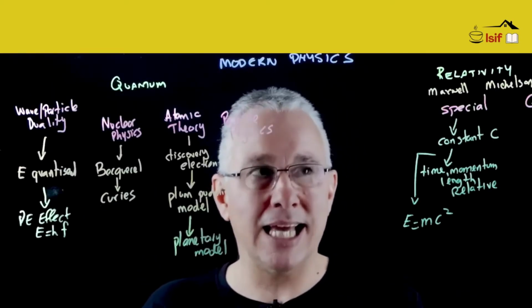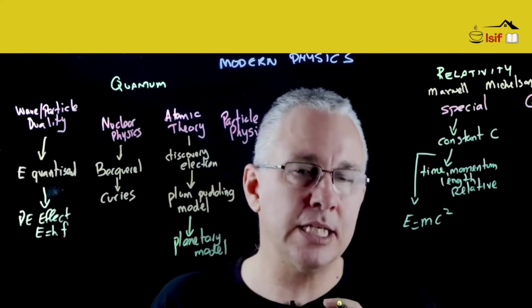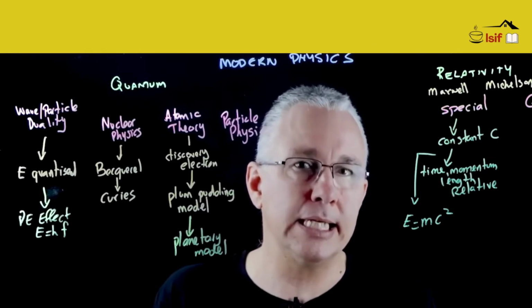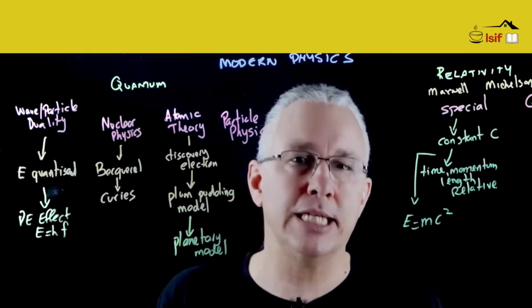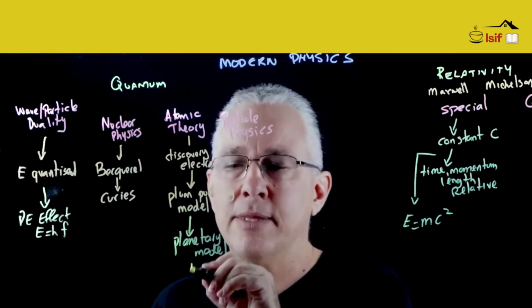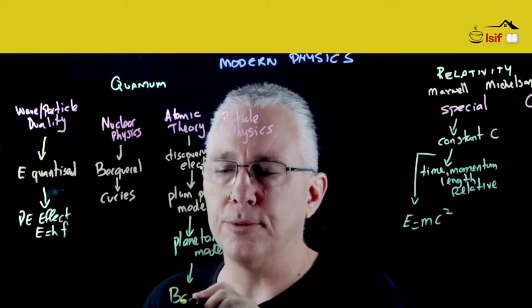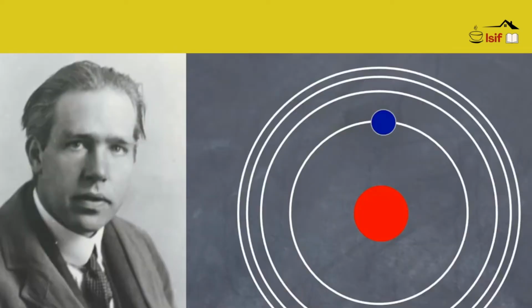Related again to the idea of Maxwell is that if an electron is moving in orbit, it should be releasing electromagnetic waves. It should be losing energy and the electrons should be spiraling in, but it doesn't. So that moves us to 1913 with the Bohr model. Niels Bohr developed a model in which the electrons existed in discrete orbits.